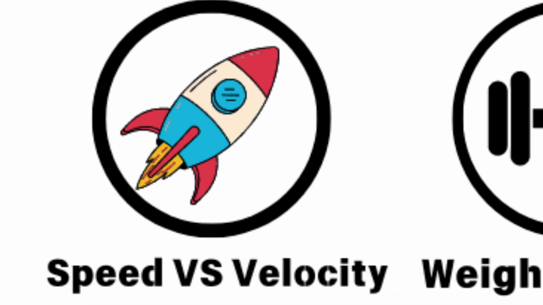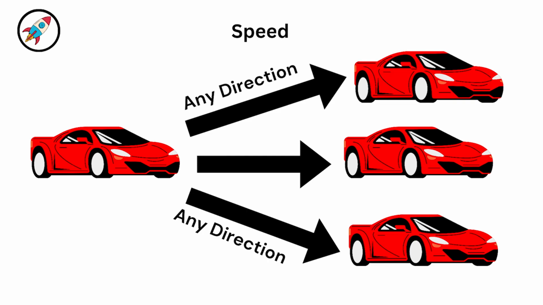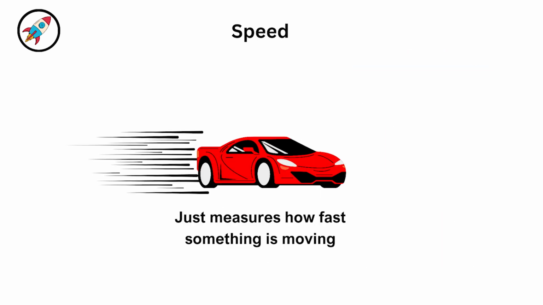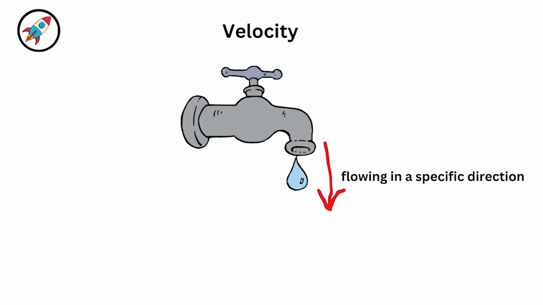Speed versus velocity. Speed is the rate of change of position of an object in any direction. It does not care about the direction, it just measures how fast something is moving. For example, your car's speedometer might show you're going 60 miles per hour, but it doesn't indicate which direction you're traveling.